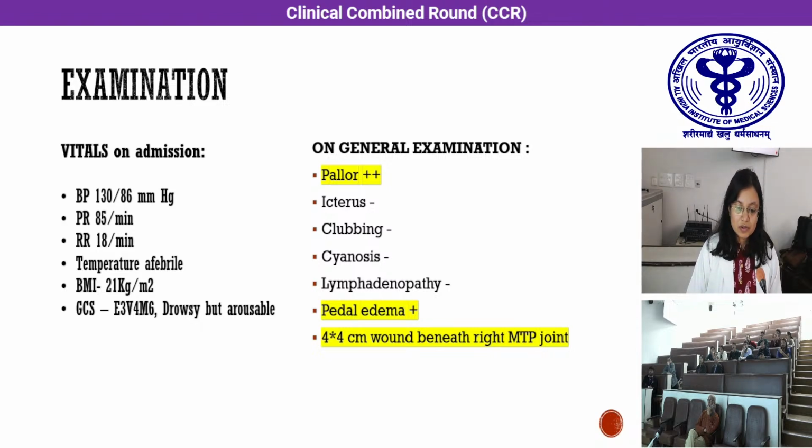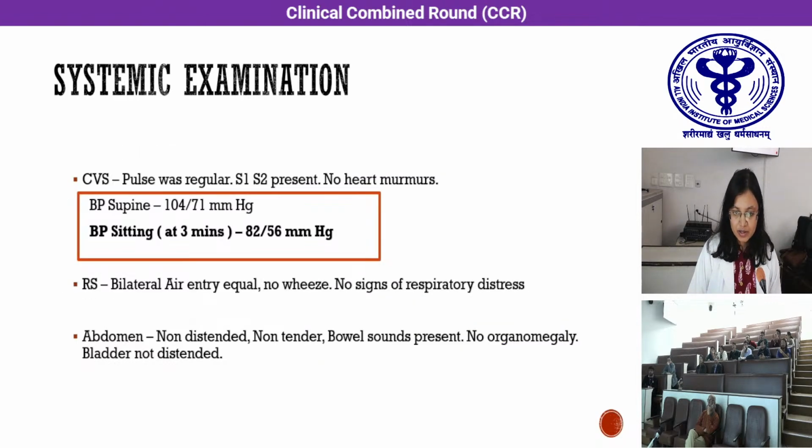Vitals on admission were normal. His GCS was E3V4M6. He was drowsy but arousable. On general examination, pallor was present, pedal edema was present, and there was a 4x4 centimeter wound beneath the right MTP joint.